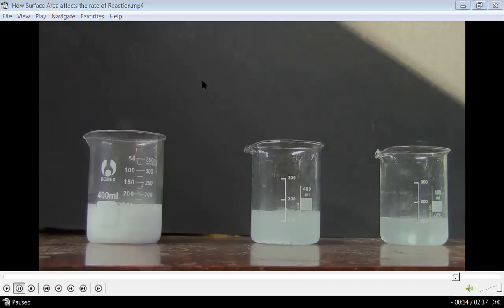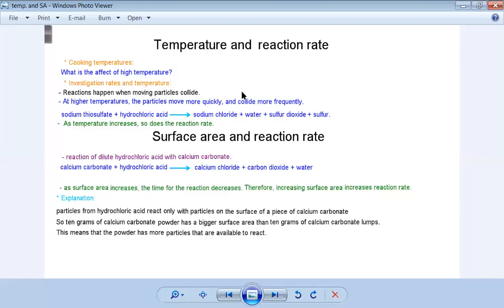I have to correct something here, I'm so sorry for this, okay? I said this is decreasing, right? I was confused between the size, okay? Here, I meant decreasing the size of the particles. That means increasing the surface area.